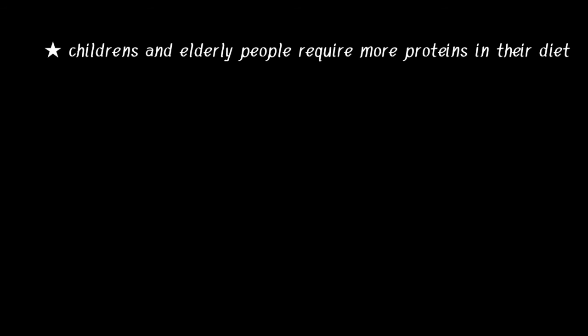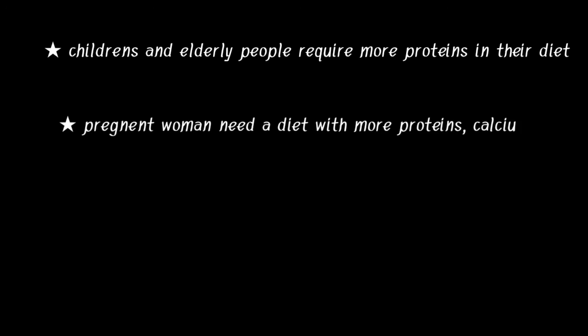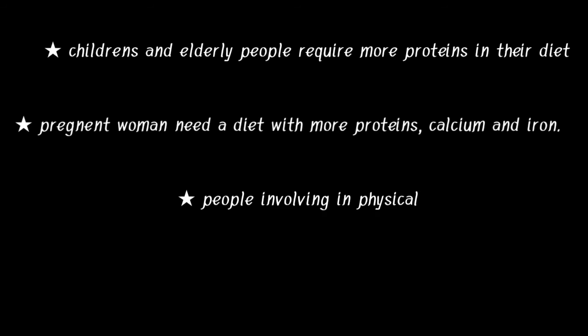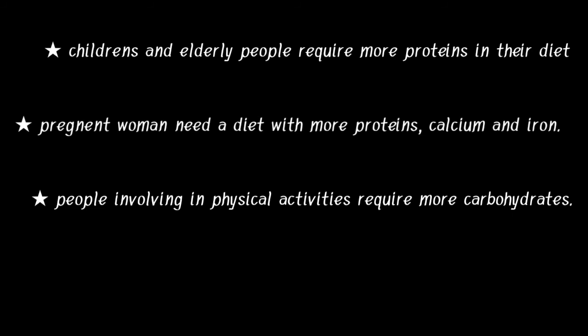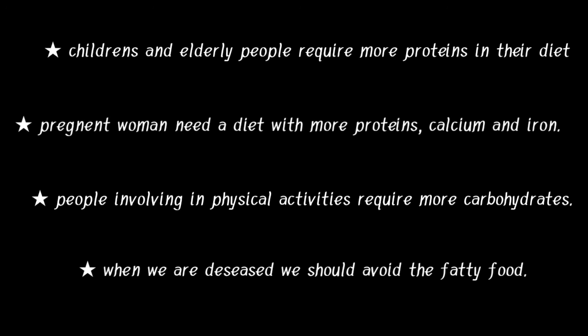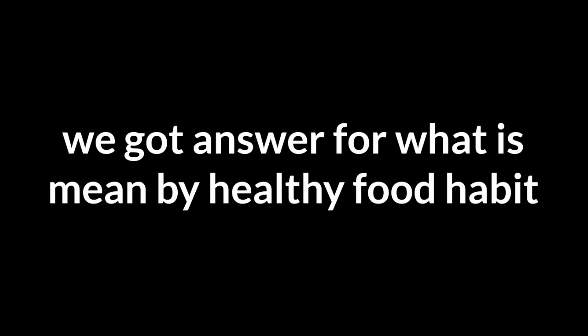Children and elderly people require more proteins in their diet. Pregnant women need a diet with protein, calcium and iron. People involved in heavy physical activities require more carbohydrates. Why? Because they are energy giving food. And the last one is, when we have disease, we should avoid fatty food because it will increase our body heat. These are some of the nutrients that are required by the different people. With this, we got the answer for what is meant by healthy diet.